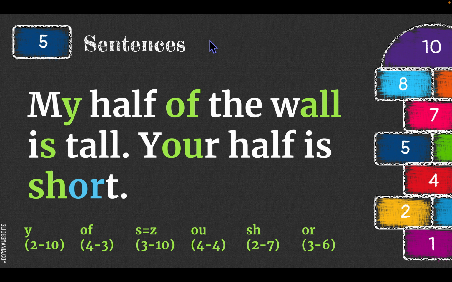Let's practice some sentences. The sounds in green are listed down here with the lessons where you can review these sounds. My, Y at the end of a short word has a long I sound. Half, of, we covered the sight word of in this lesson. The wall is tall. My half of the wall is tall. Your half is short.